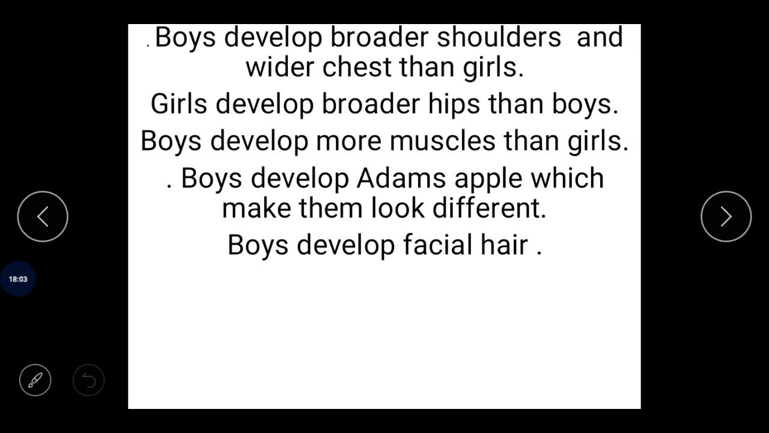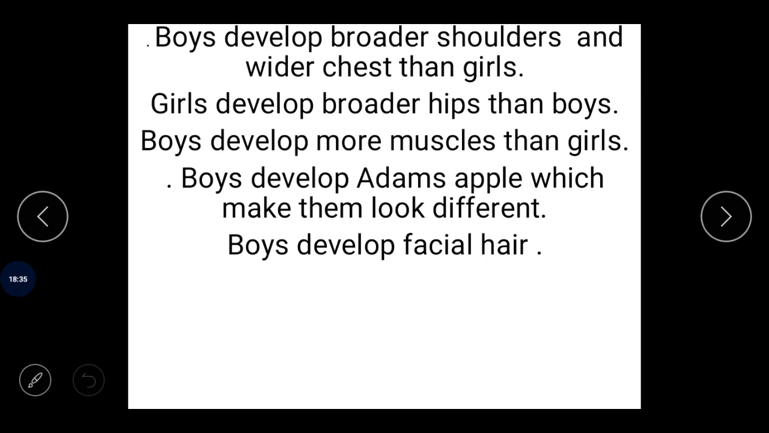certain changes that differentiate boys from girls, or we can say these are the changes that occur because of the hormones. These changes occur in both boys and girls because of the hormones. We also call these the secondary sexual characters, or a change like height, which I just mentioned: increase in height of boys and girls both.